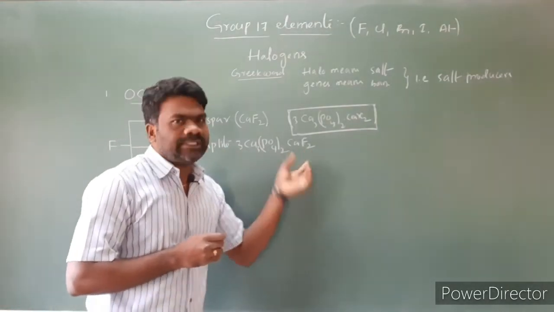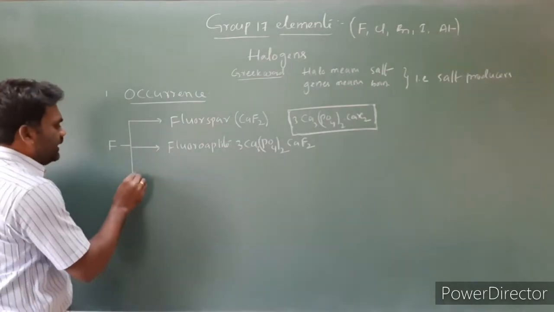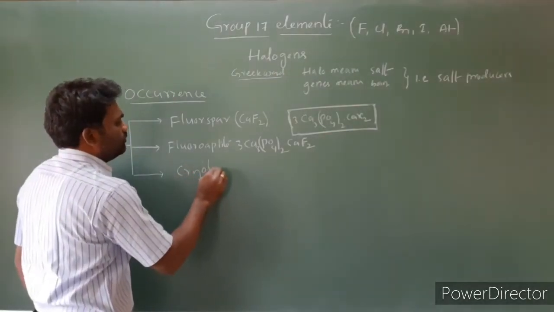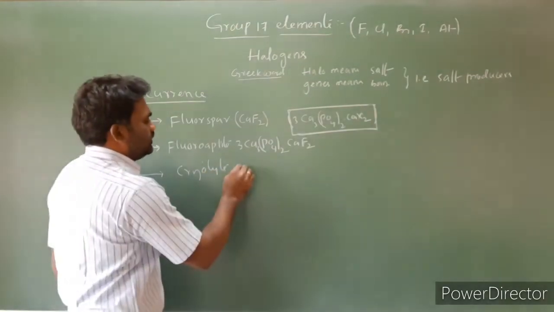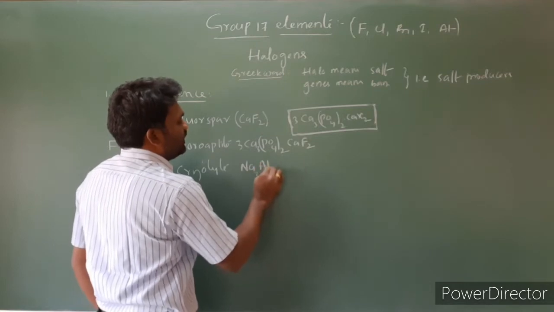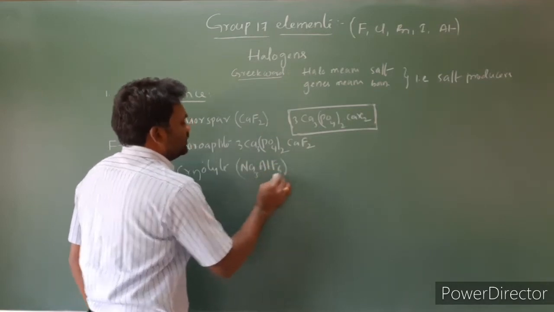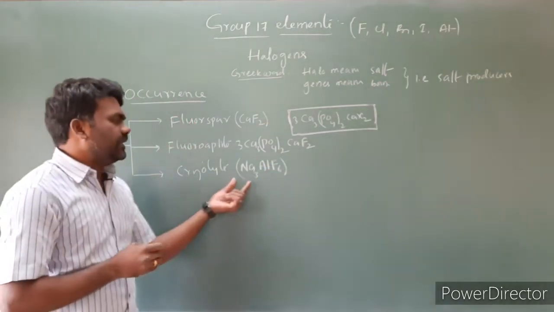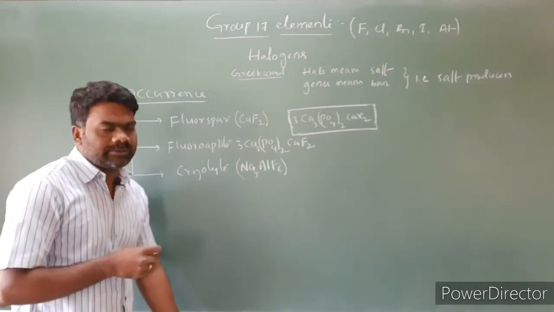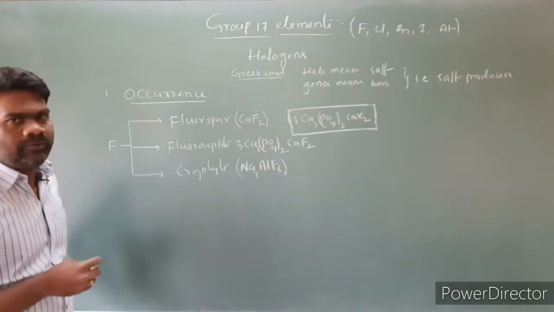3Ca3(PO4)2·CaF2. Next, it is available in the form of cryolite. Its formula is Na3AlF6. So fluorine is available in the form of cryolite, Na3AlF6. This is the formula for cryolite, Na3AlF6. So this is the occurrence of fluorine.